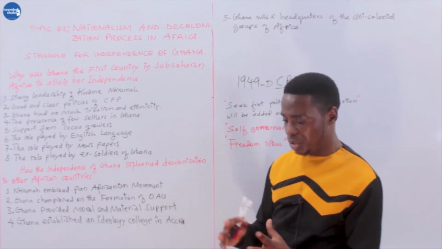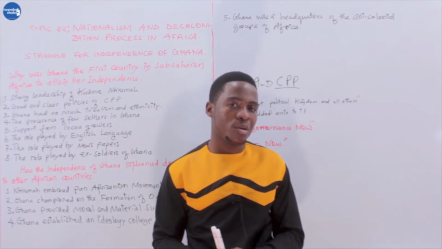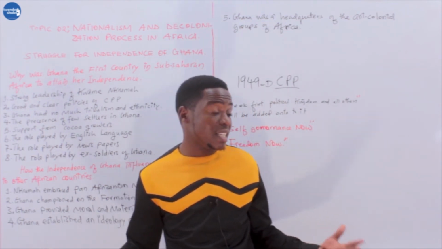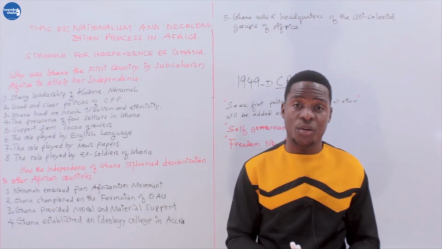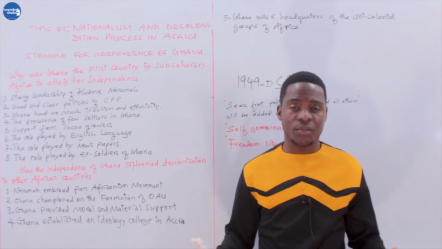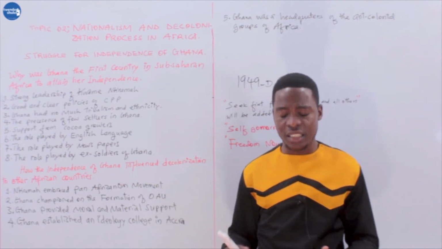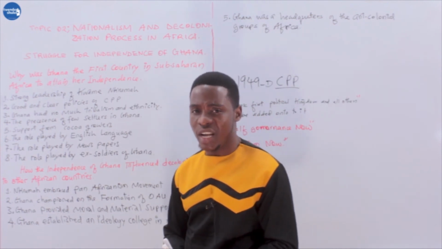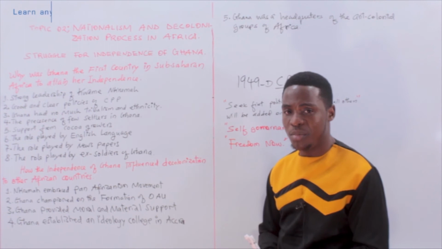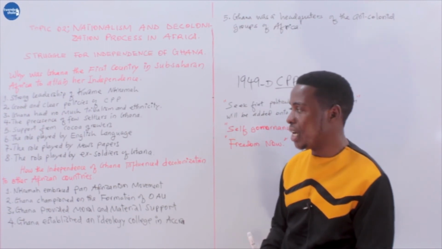Unlike in Ghana, where most of the area was dominated by peasant agriculture growing cocoa, the settlers were very few. So it was easy to negotiate with the colonial government that we need self-government, we need self-governance, we need self-determination. It was easier for them because the country had few settlers. That's why Ghana became the first country in sub-Saharan Africa to achieve independence.